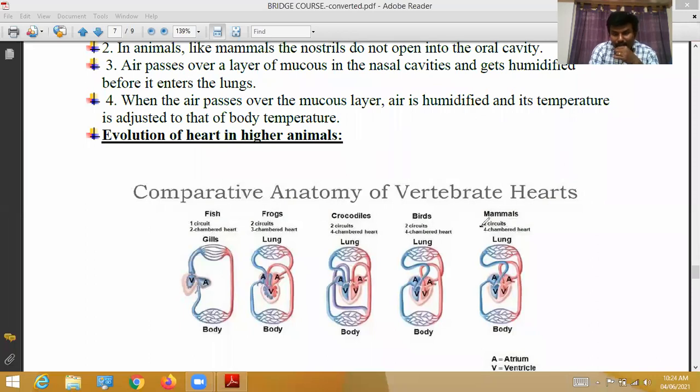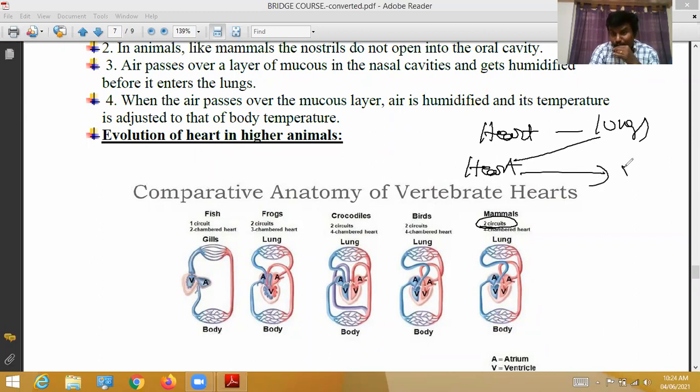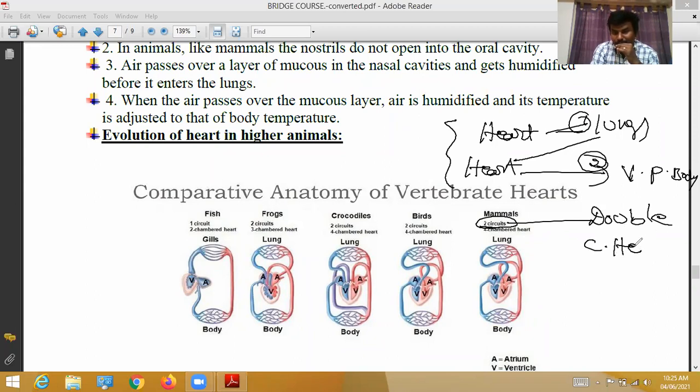So circulation is double circulation. One time from the heart, it goes to the lungs for oxygenation. Next, from the lungs, it goes to the heart. From the heart, it goes to various parts of the body. So from the heart, the blood goes first time to the lungs, second time to the body parts. That's why it is called two circuits, double circuits. This kind of heart is called a double circuit heart. This kind of system is called a double circuit circulatory system.